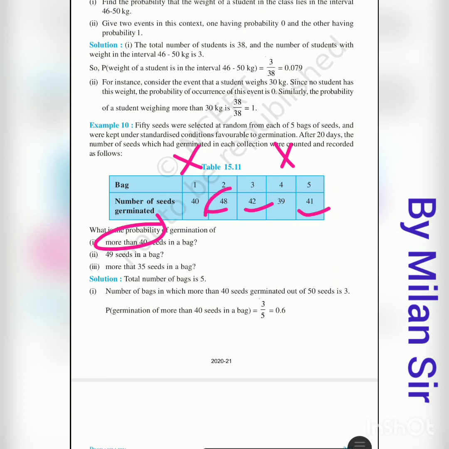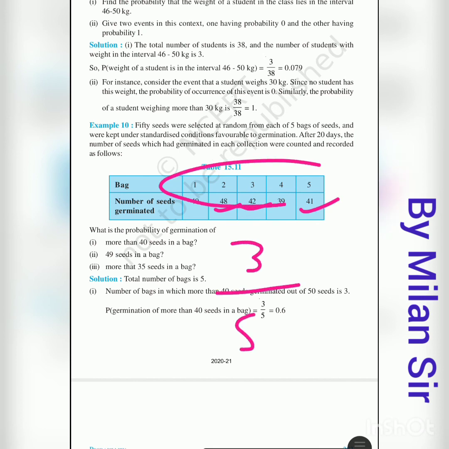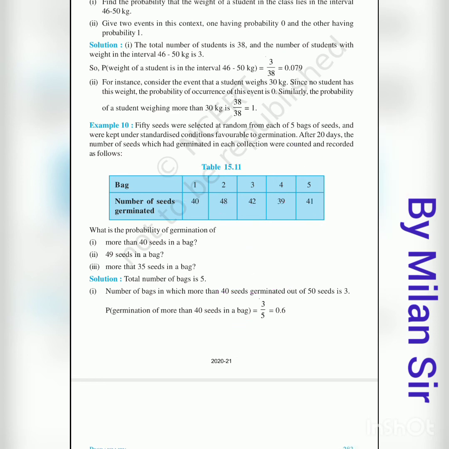So we consider these 3 bags. So 3 is our favorable outcomes and the total number of bags is 5. So 3 by 5.